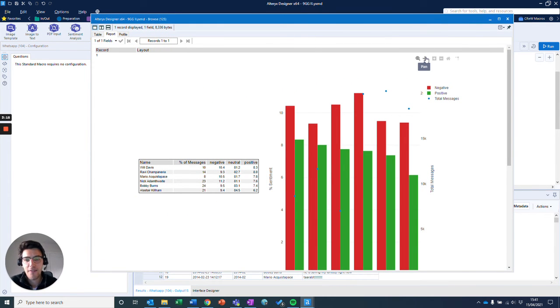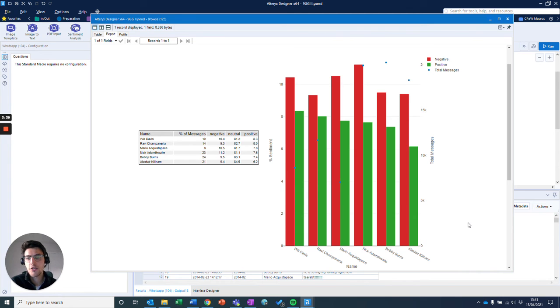The second piece of analysis then was to understand who are the most positive people within the group, and the big result showing that, much to their annoyance, I am in fact the most positive in the group. So 8.3% of my messages coming through with positive sentiment, all the way down to Ali at the bottom, just 6.2% of his messages coming through as positive, perhaps unsurprising that he supports Stoke. On the right-hand side, we've then got a chart just to provide a bit more visual for that table you can see.